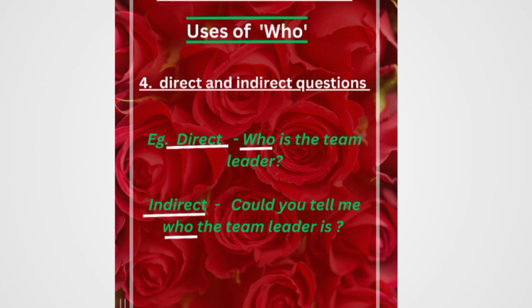The next rule says that who is used in direct or indirect sentences. How? Let's see some examples. The first is the direct example. It is asking someone directly, like "Who is the team leader?" And the second example is an indirect sentence: "Could you tell me who the team leader is?" Here we can see that in both these sentences who is used in two different ways. In the first it is asking a question in a direct manner, and in the second sentence in an indirect manner.